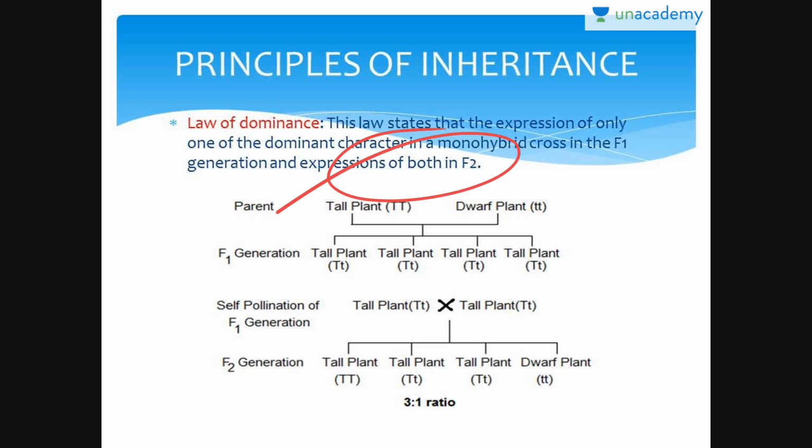So the law of dominance in short states that characters are controlled by discrete units called factors. Factors occur in pairs. In a dissimilar pair of factors, one member of the pair dominates the other, recessive. So if you see this pair here, the capital T is dominant over the smaller one.